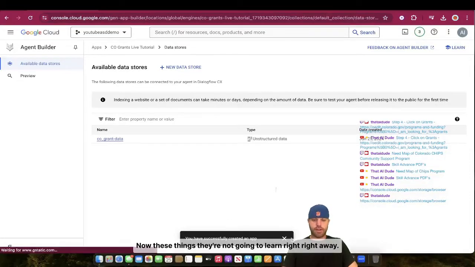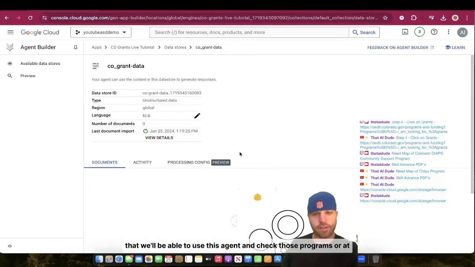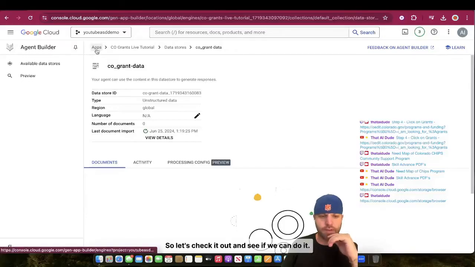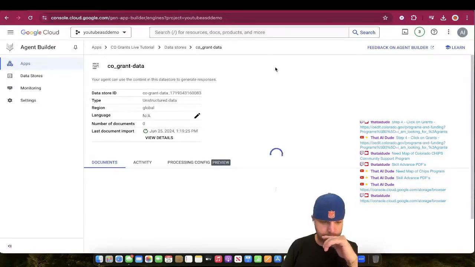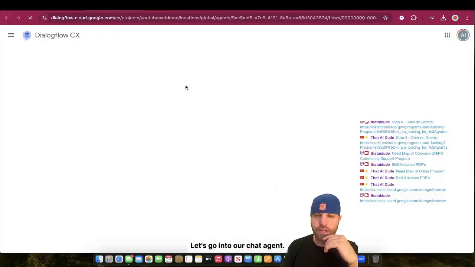Now these things, they're not going to learn right away, right? But we're spinning up that PDF. It's probably like 10 pages. I bet by the time we get done making a flow with intents and entities that we'll be able to use this agent and check those programs. Or at least get some information from it. So let's check it out and see if we can do it. During lunchtime, we'll click on, so we're looking for our chat agent here, not the search. Let's go into our chat agent.